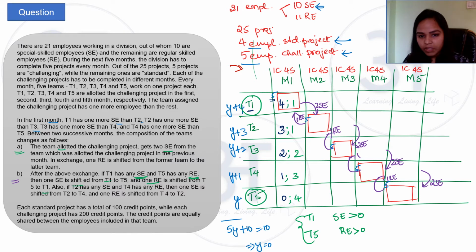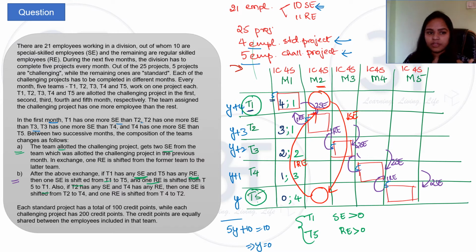Let us represent that here in this table. From team 1 to team 5, 1 SE will shift, and from team 5 to team 1, 1 RE will shift, right?